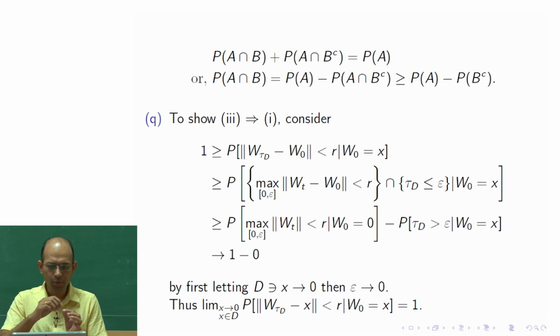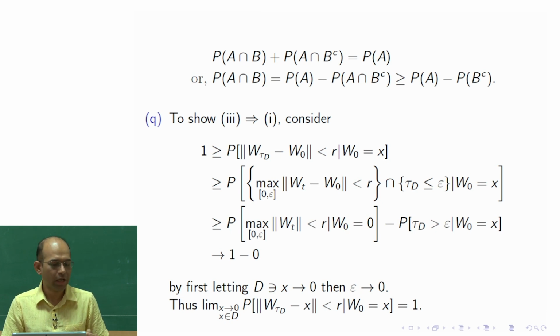Why? Because x would be the starting point, and it is like you are starting anew and calling that the origin. But you cannot do this kind of change when tau d is concerned. Why? Because when you change, you possibly become closer to the boundary or farther from the boundary, and all the probabilities would change.